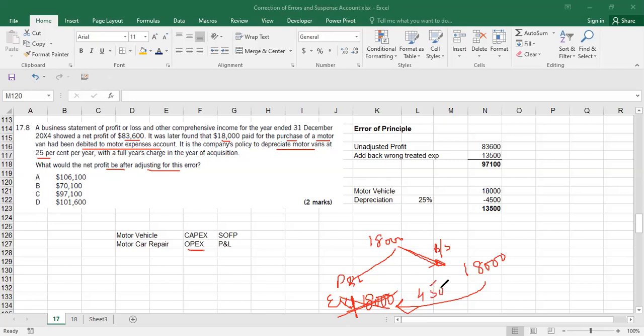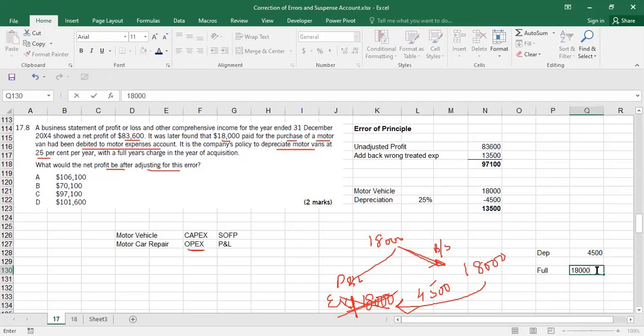Listen, whenever you buy an asset, you take it to the balance sheet, and from the balance sheet depreciation comes to the income statement. It means that logically in the income statement 4,500 of depreciation should come in, but you did not bring in this 4,500 depreciation. You brought in the full expense of 18,000.